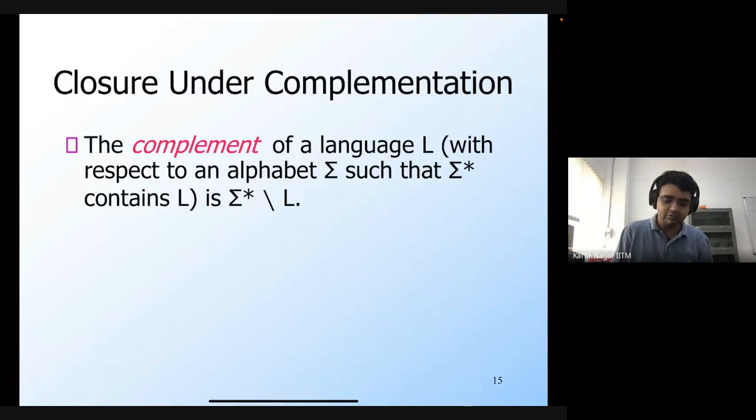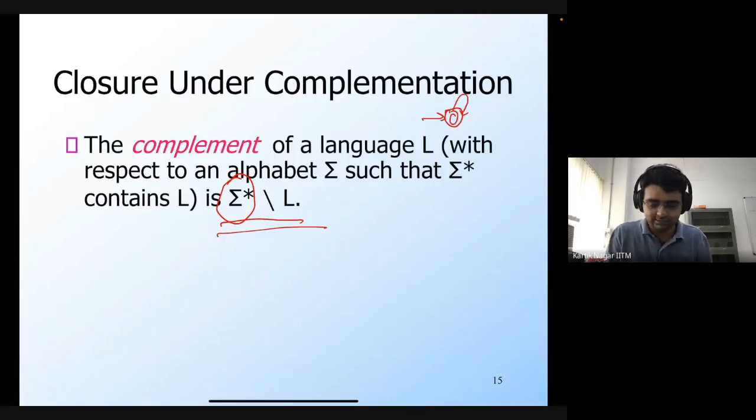So notice that this complement is just sigma star minus L. So we know that sigma star is regular. In fact, this is the simplest regular language in some ways. This would be the language whose automaton would just be a single state, and that would also be the final state, and you would just remain in that state